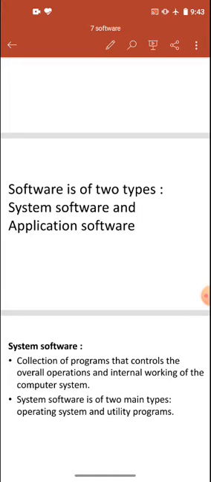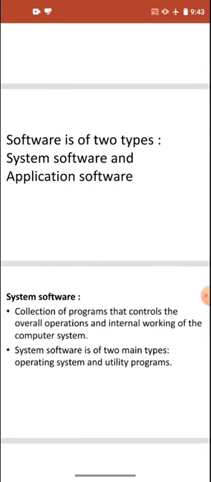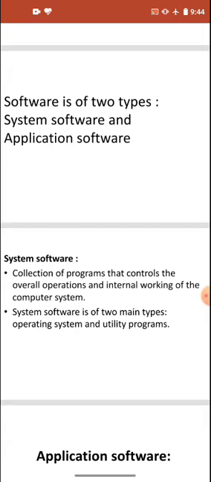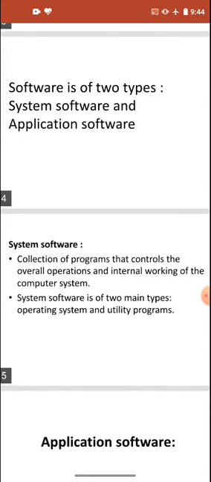And the operating system provides the GUI, that is graphical user interface, by which we can easily work upon the computer. Like when we open the computer, we see the graphical interface to work upon it. And you all know the computer only understands binary language, in the form of 0 and 1. So system software provides us the interface by which we can work upon the computer.